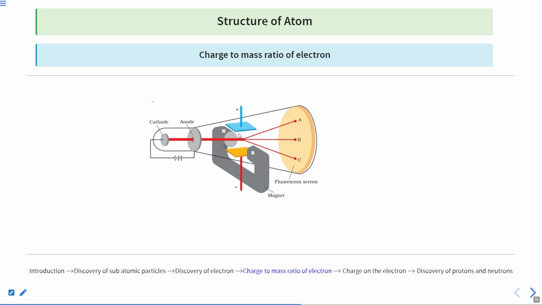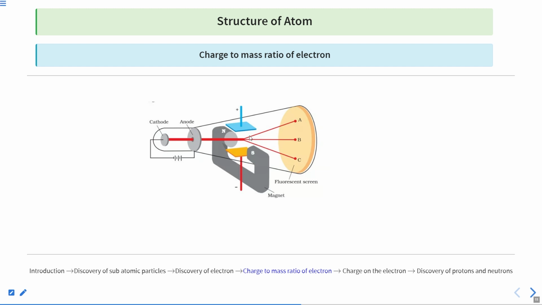Suppose this is the magnet, and this is the field that we are applying. Clear? This is the electrical field. You can see that it is from up to down, positive to negative, and the magnetic field is in the horizontal direction, south to north. Now we are balancing them out.